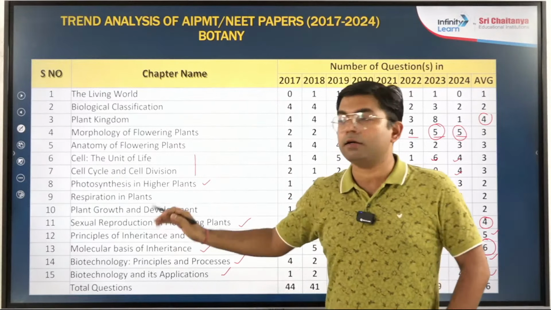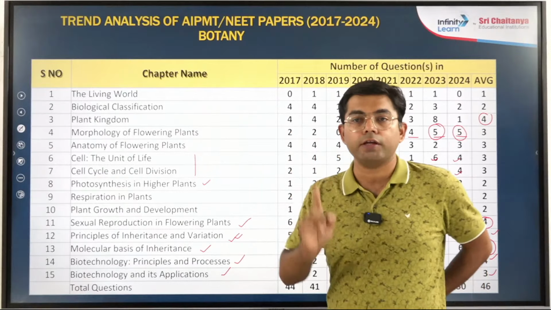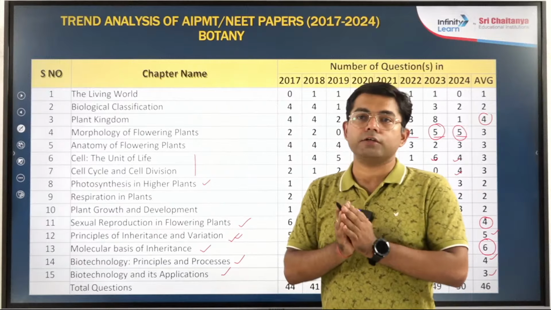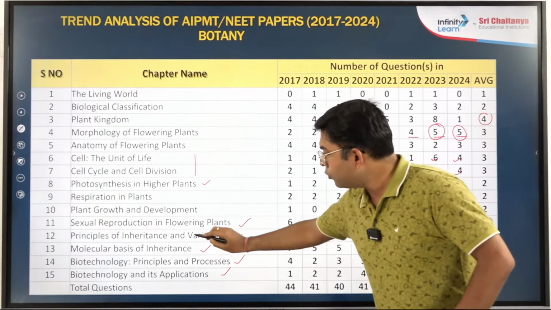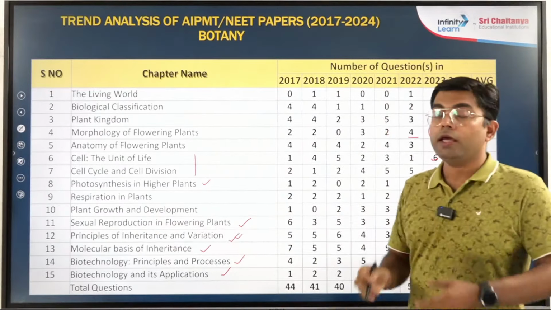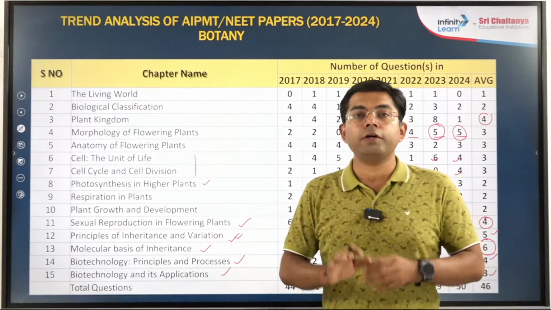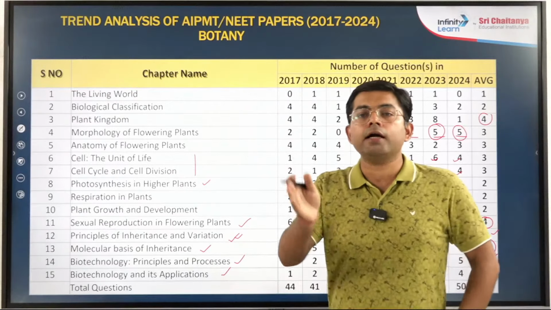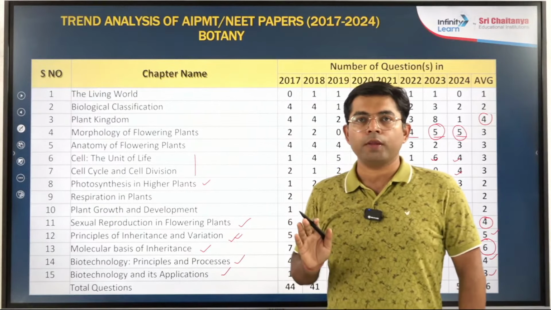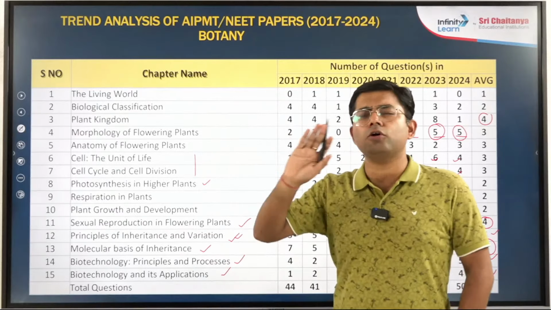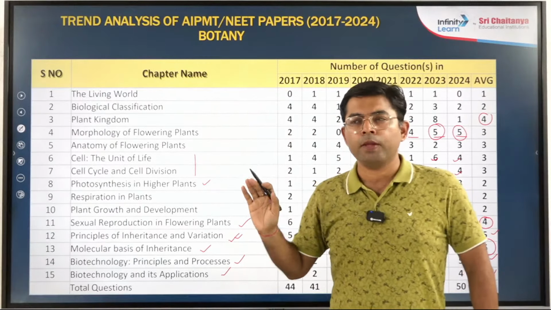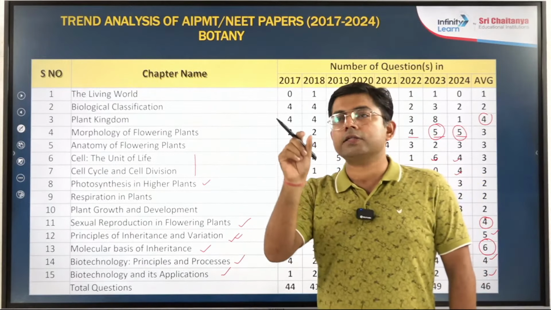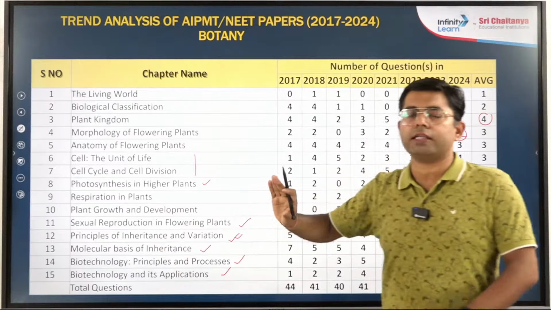Don't practice random questions from principle of inheritance and variation. Always prepare this chapter in close cooperation with your teacher, with your faculty. Then you will slowly have confidence in it. If you are still not feeling very confident, don't worry. Solve all the questions slowly and repeatedly, again and again. Gradually you will feel confident, because not much new is asked every year. Similar types of questions are repeated again and again. So if you practice the questions nicely, then this chapter is not that tough.